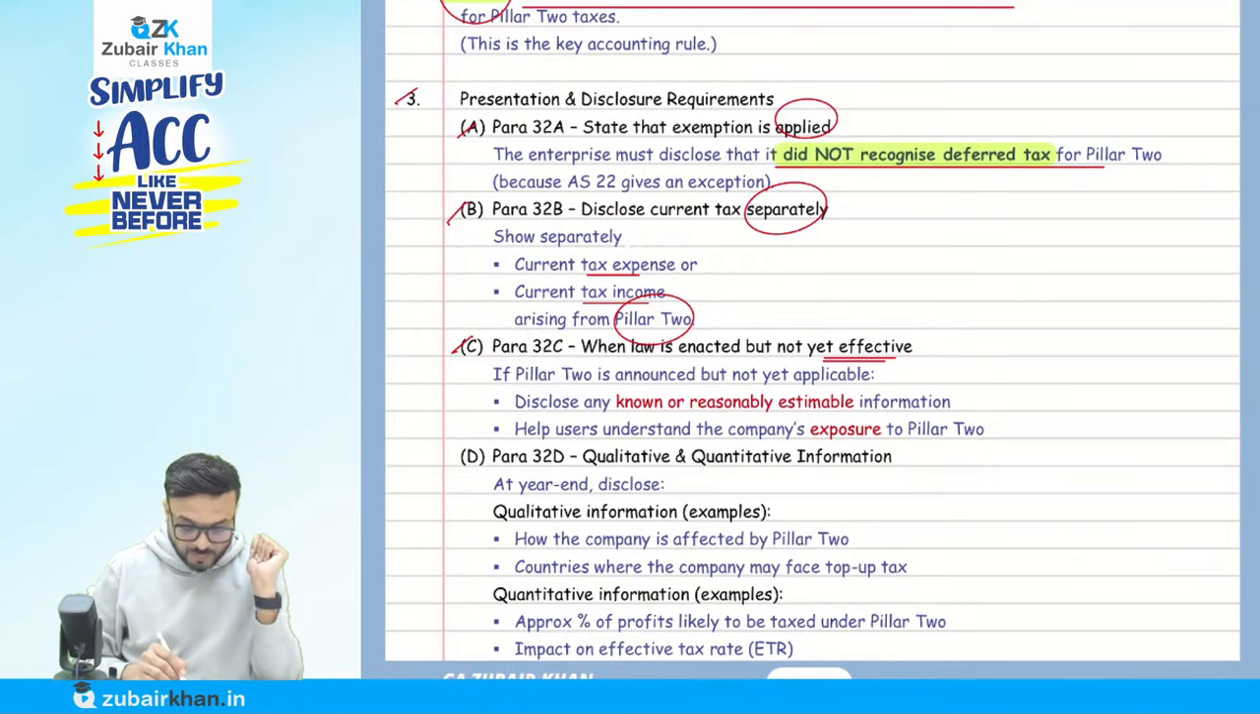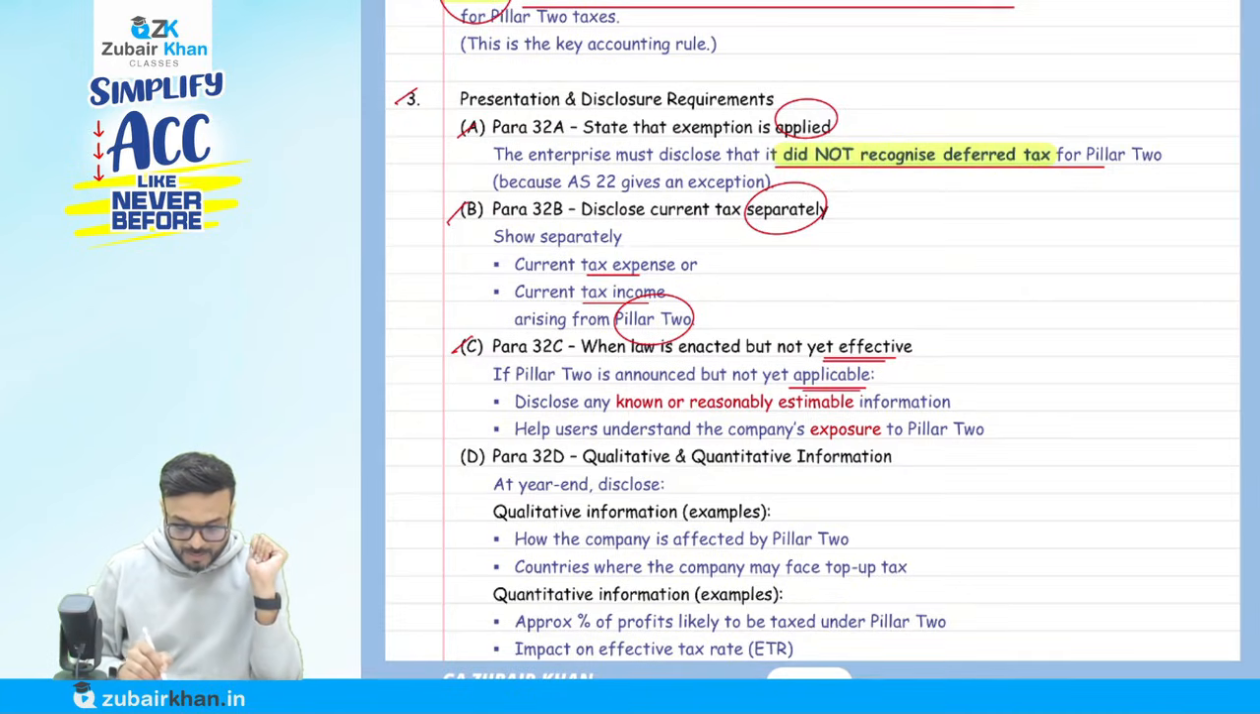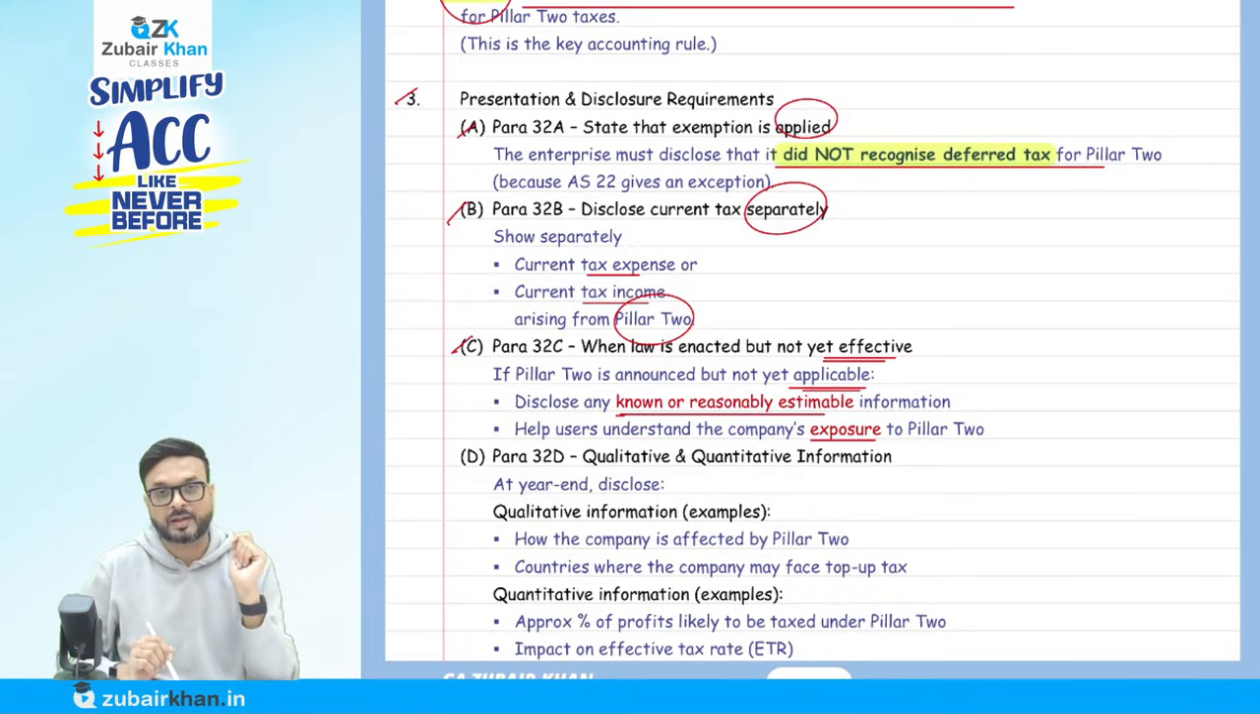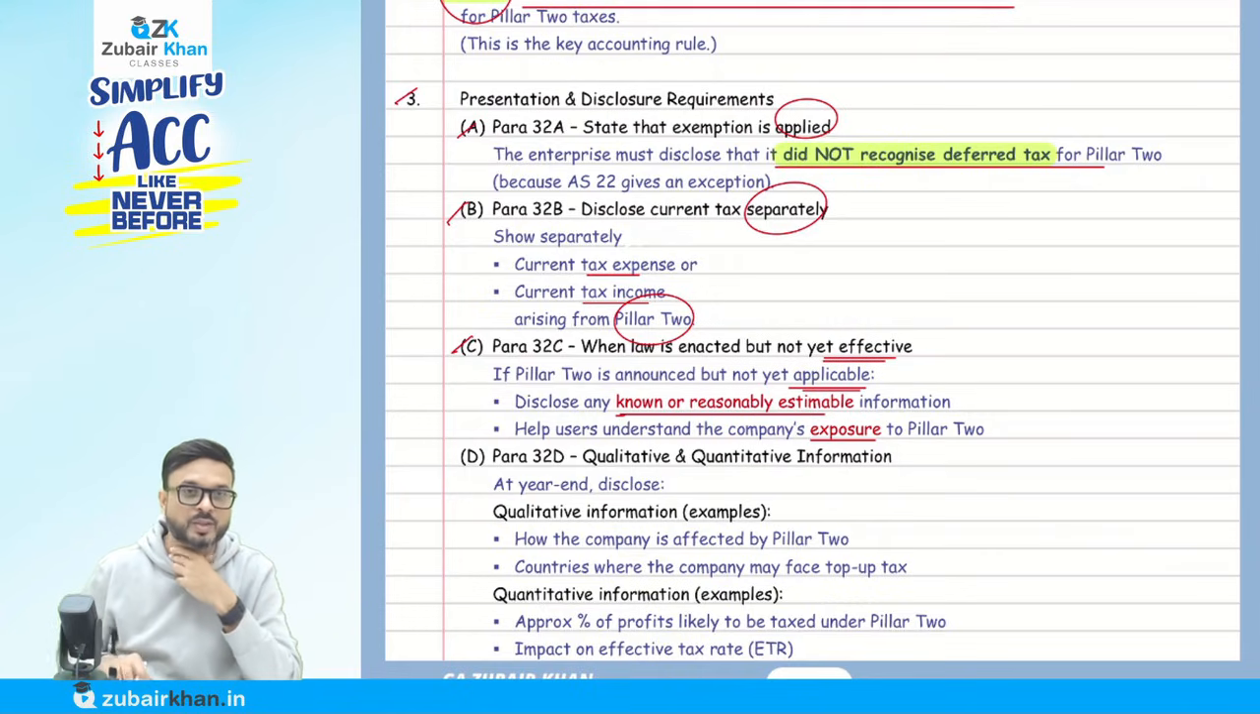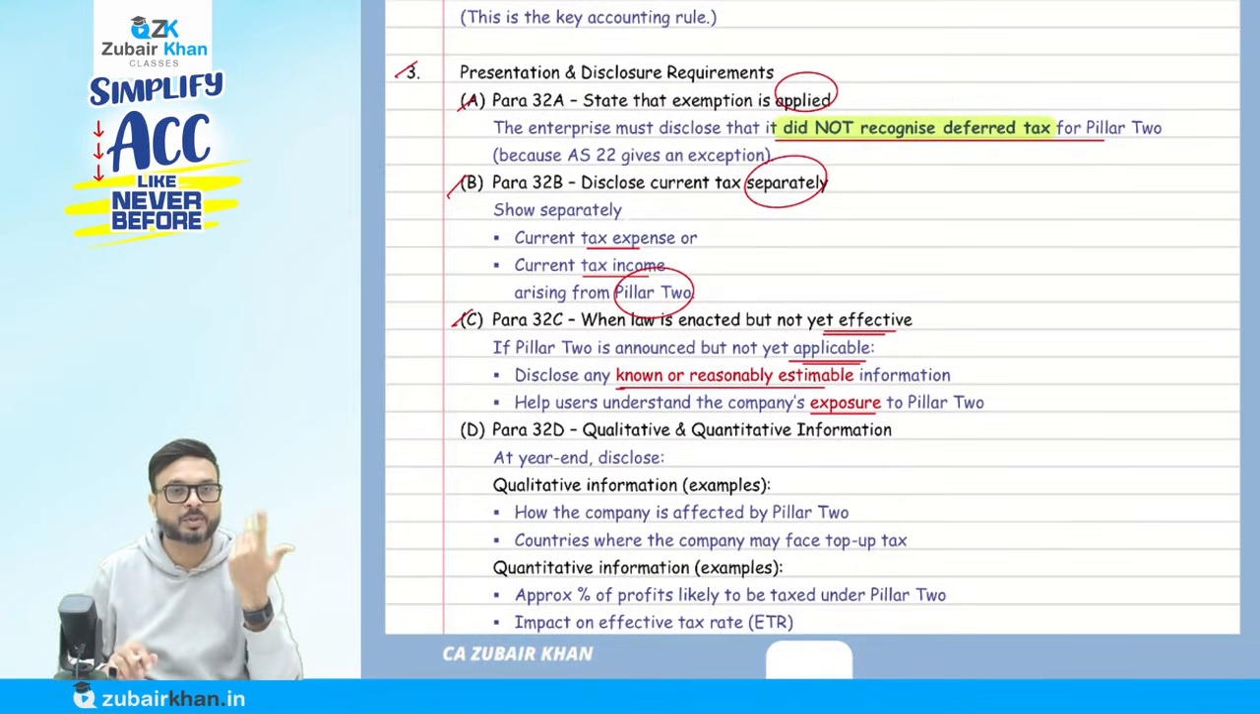But they say if Pillar 2 is announced but not yet applicable, disclose any reasonably known or reasonably estimable information that helps users understand the company's exposure to Pillar 2. So if it is declared but not yet applicable, we have to mention how it is going to affect us in future so that the users of financial statements can make a proper call.